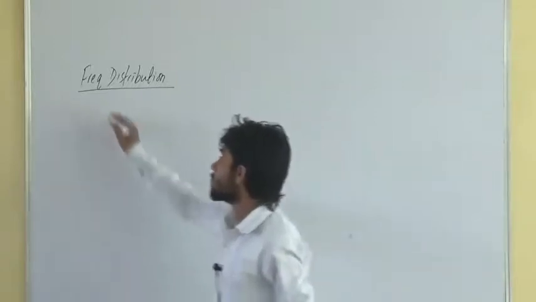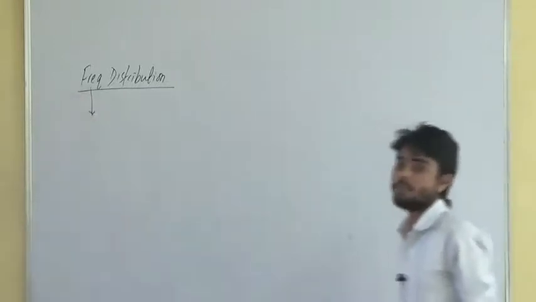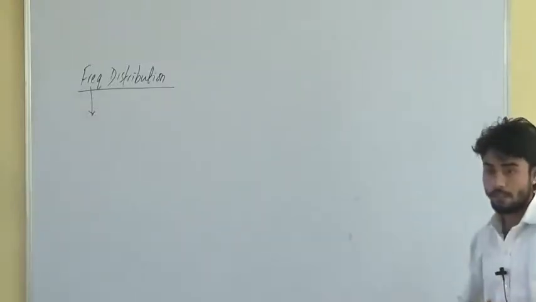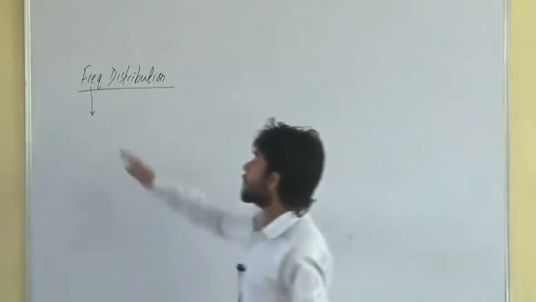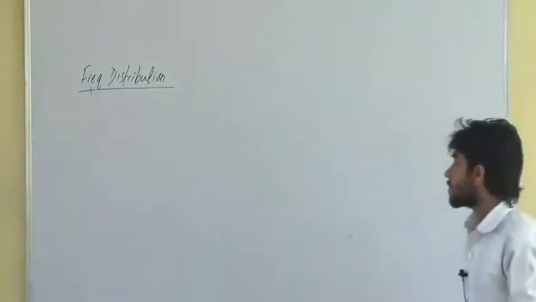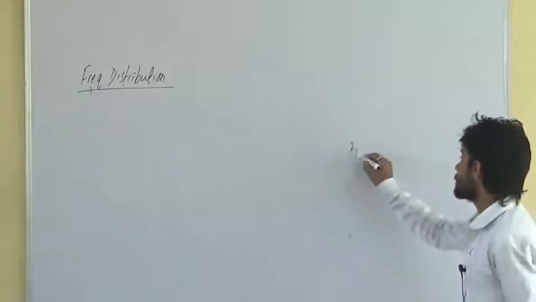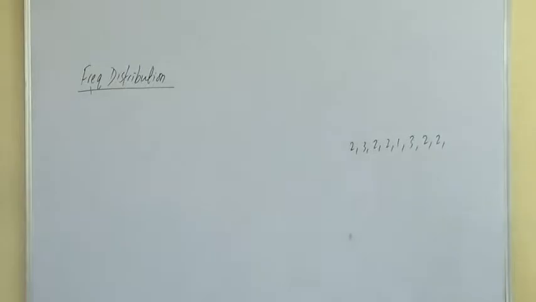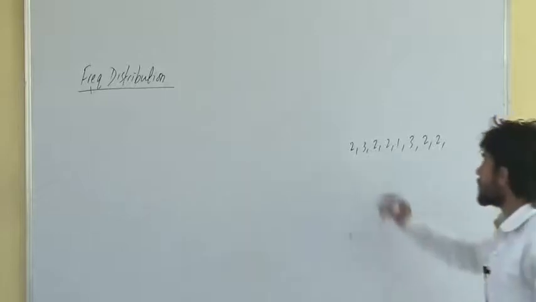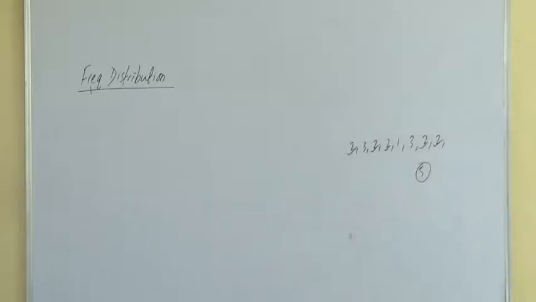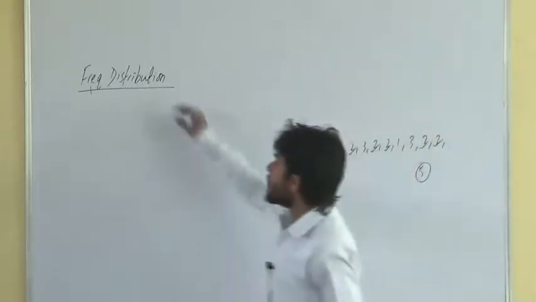Before starting this one, we have to know what frequency is. What is frequency? The number of repetitions of an observed value is called frequency. Now what is frequency distribution? Also, before that, let me give an example for frequency. If I ask you what is the frequency of the observed value 2, it means the repetitions here. 5. The frequency of the observed value 2 is 5. Getting it?